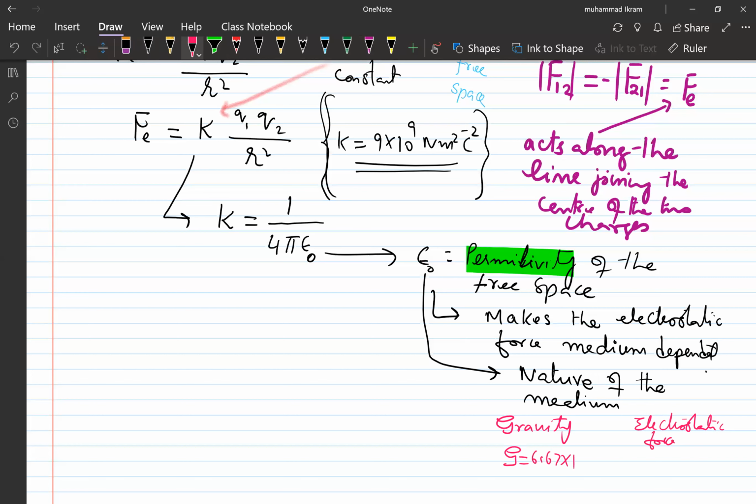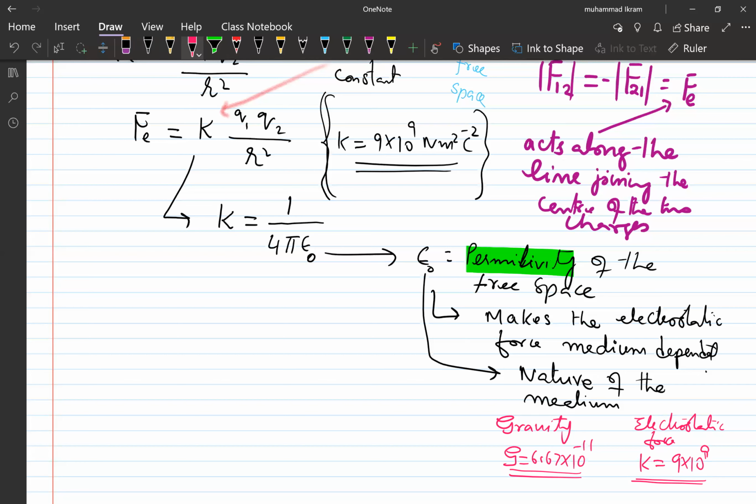6.67 into 10 raised to the power minus 11, the numerical value, Newton meters square per kilogram square. And here, what is the value of this K? This value of this K is 9 into 10 raised to the power what? 9, right? So that is Newton meters square per coulomb square. So you see that, look, this is very large than this. This is why this makes the electrostatic force much more stronger than the